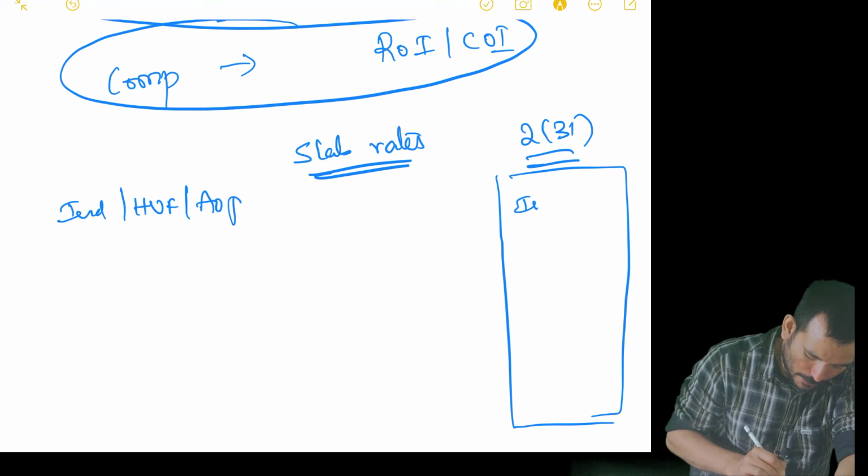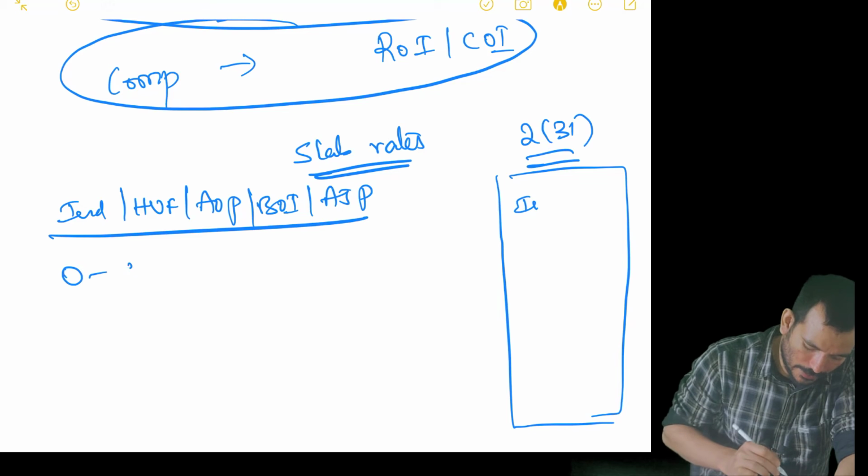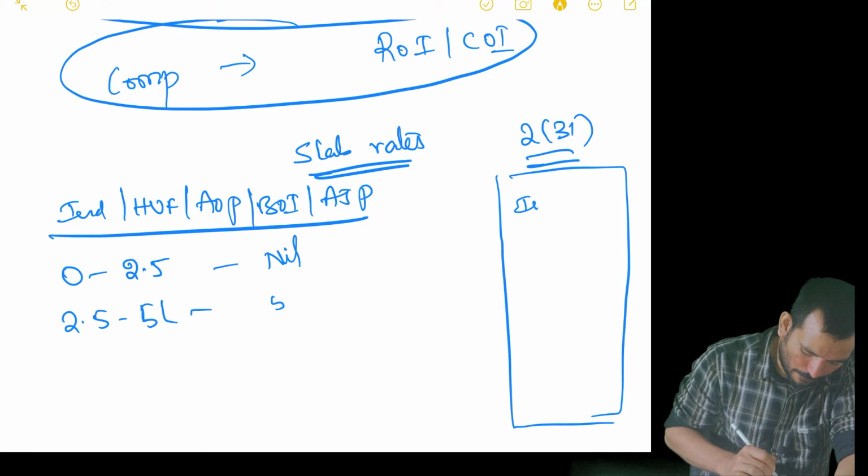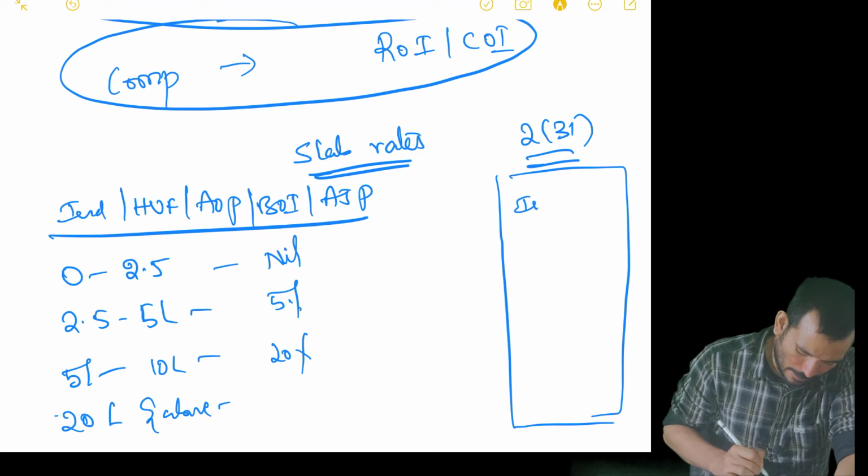Individual, HUF, AOP, BOI, AJP. For all these, the basic exemption limit is 2.5 lakh. Up to that it is nil. 2.5 lakh to 5 lakh, it is 5%. 5 lakh to 10 lakh, it is 20%. 10 lakhs and above, it is 30%.